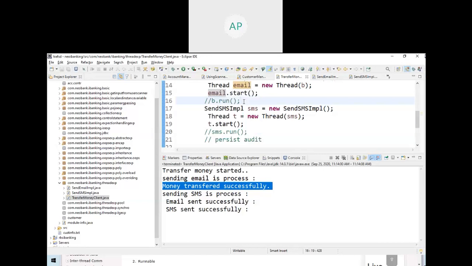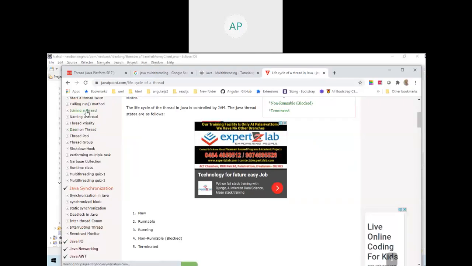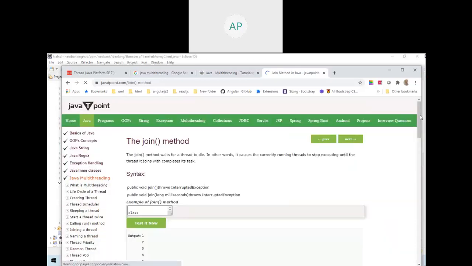Join. Join in the sense that if you want this task to be completed before you start this task, then you can use join. Thread.join. When you go here, join. See here, you can see this example.